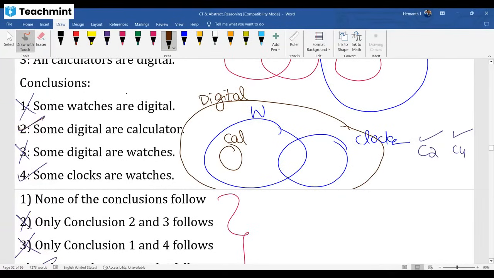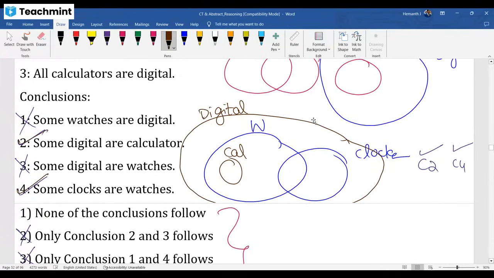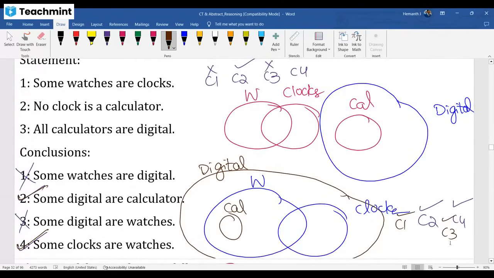2 and 4 follow. Sir, why not the first one? Some people argue, sir, here in this second diagram, watches and digital are connected, so first one correct. Digital and watches also connected, so third one correct. All follow, sir. My dear friend, it should be true in all cases. First one should be true in both cases, second one in all cases, third one in all cases. Your conclusion must be true in all cases.